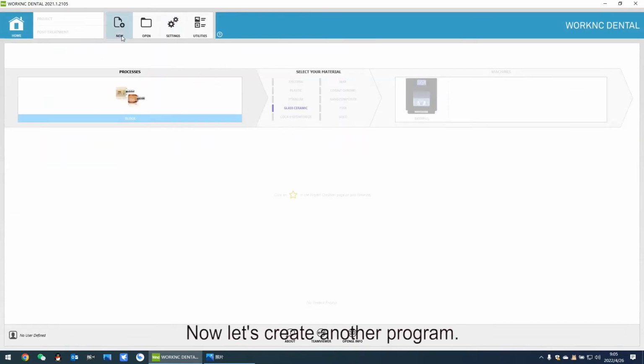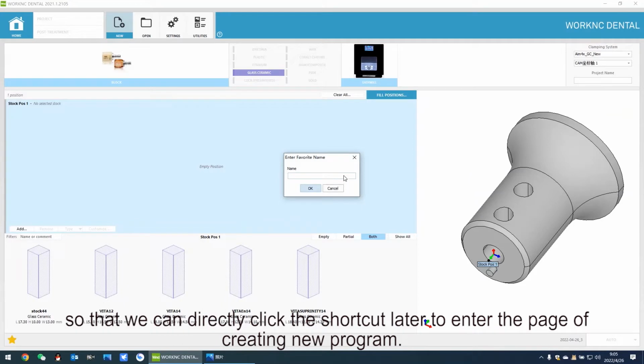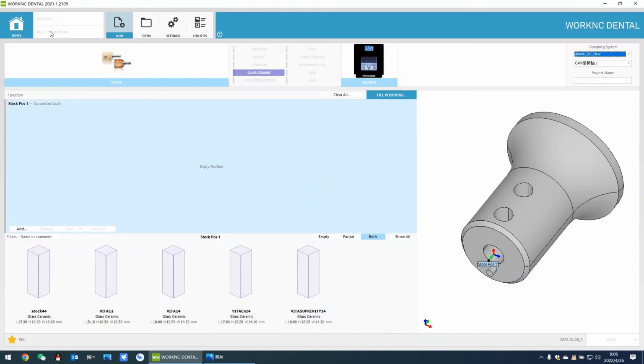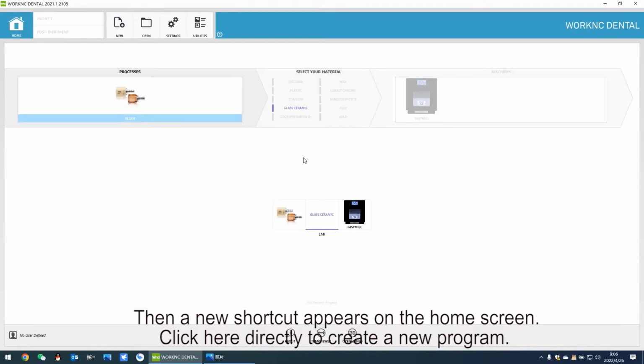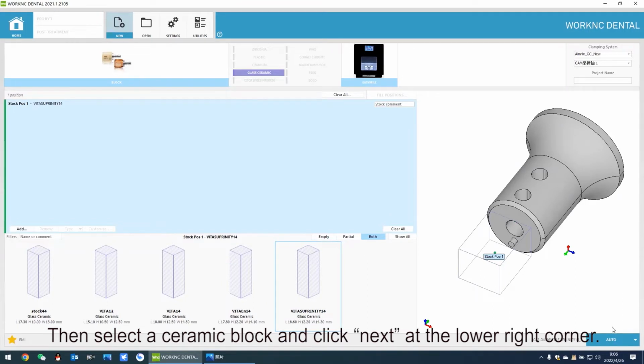Now let's create another program. Click the star icon in the lower left corner to create a shortcut, so that we can directly click the shortcut later to enter the page of creating new program. Input any name here and click OK. Then a new shortcut appears on the home screen. Click here directly to create a new program. Then select a ceramic block and click Next at the lower right corner.